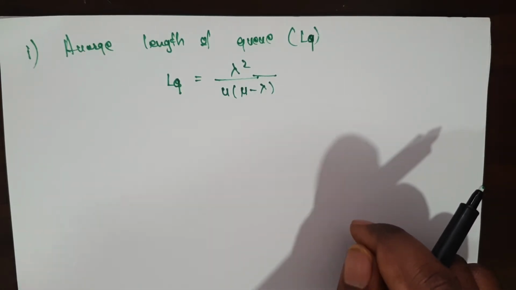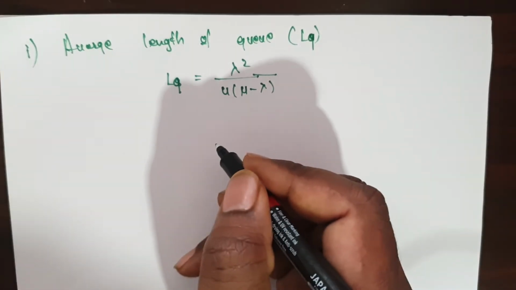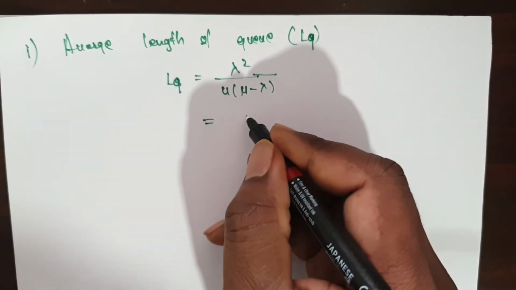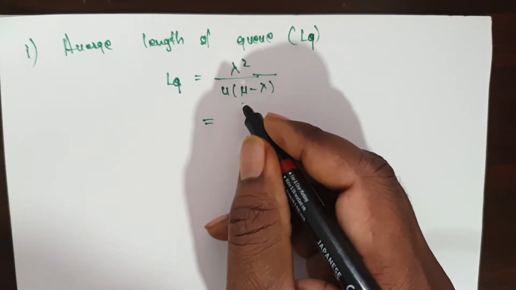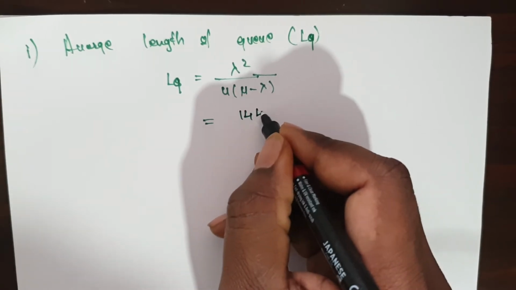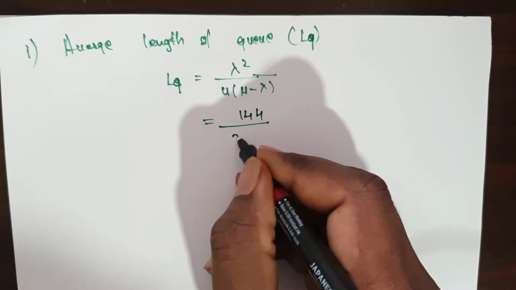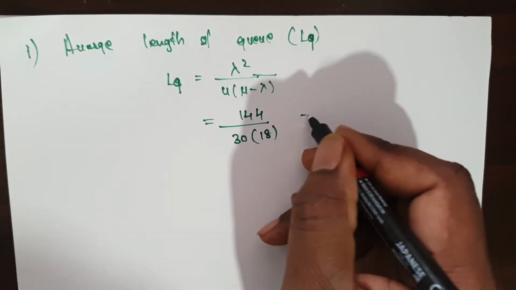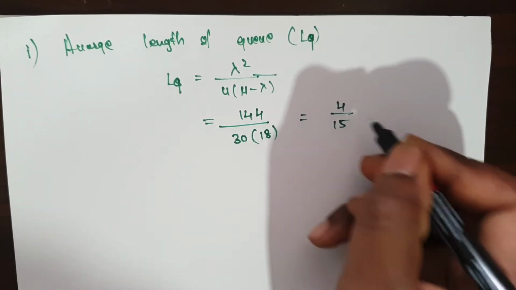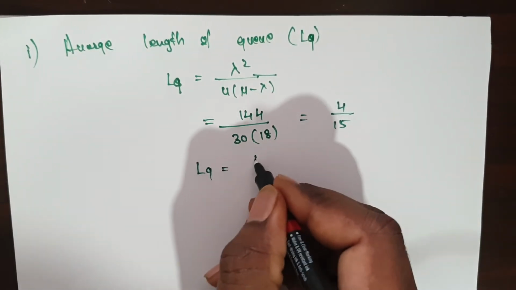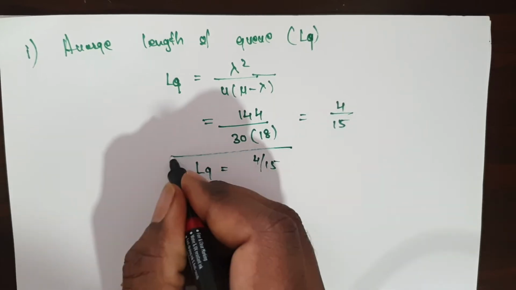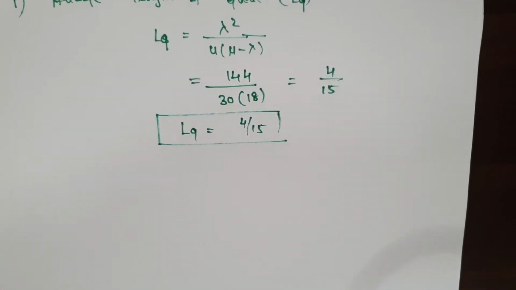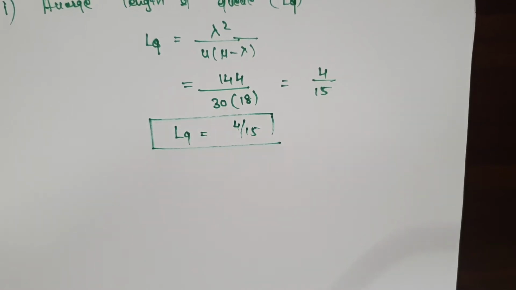You know very well the value of lambda. Lambda square is 144, mu value is 30, so this value will become 18. If you subtract this one, you get 4 by 15. So LQ is equal to 4 by 15. After getting this value of LQ, next you have to find out the second bit.